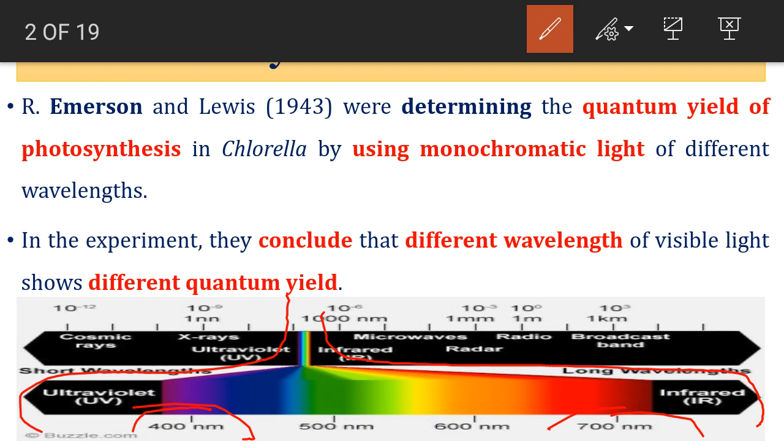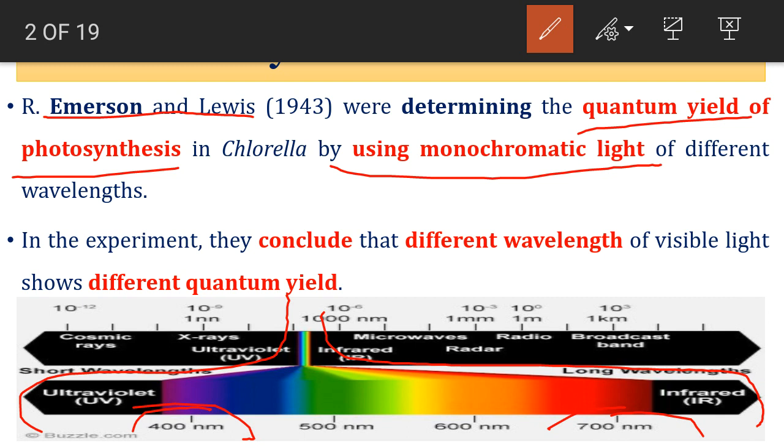Now understand the word monochromatic light. Mono means one and chroma means color. So monochromatic light means light of a single wavelength having one specific color. In an experiment performed on chlorella, Emerson and Lewis determined the quantum yield of photosynthesis by using monochromatic light of different wavelengths. They concluded that different wavelengths of visible light show different quantum yield. The quantum yield of photosynthesis is defined as the molar ratio between oxygen released to photons absorbed in photosynthesis.